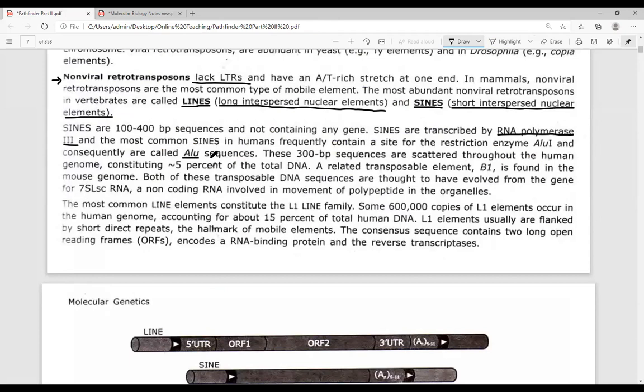They contain Alu sequences. They make up approximately 5% of the total human DNA. Okay, one of the most important Alu sequence is the 7SL SRP RNA, a non-coding RNA which is involved in the movement of the polypeptide along the organelle. So it is the one that is going to translocate the polypeptide from one organelle to the other.